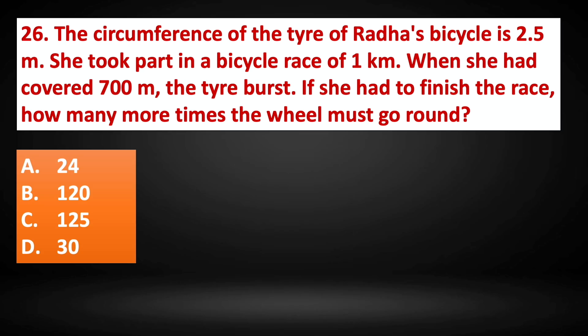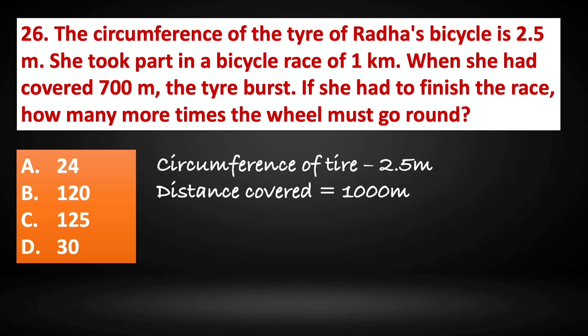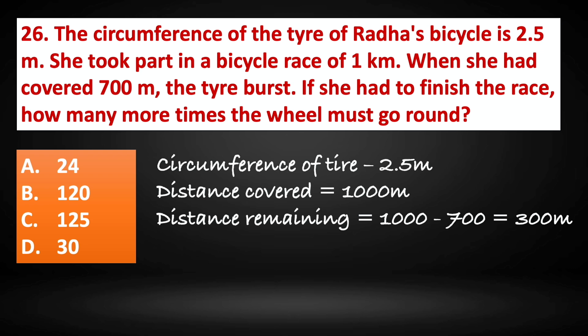Now, what are the given data? The circumference of tire is given as 2.5 meter. The distance covered is 1 kilometer, that is 1000 meters. So that data is also given. Distance covered is 1000 meter. Distance remaining to be covered is 1000 minus 700, that is 300 meter remains to be covered. Still not yet covered. Number of rotations is the distance by the circumference of the tire.